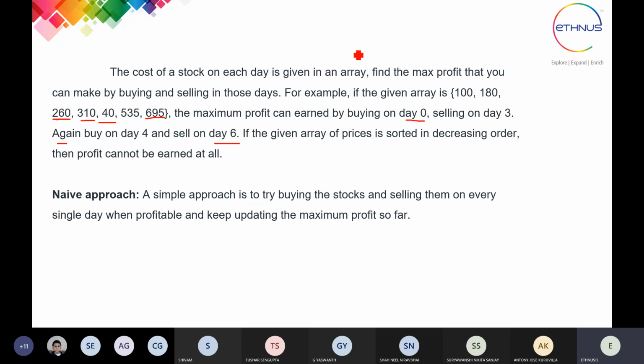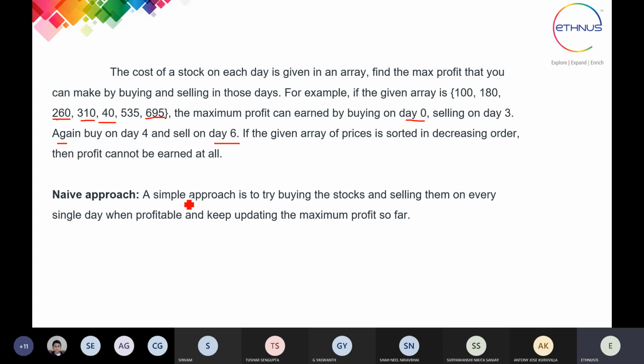Otherwise, it should not be in decreasing order. If it is in decreasing order, the buying value is more than the selling value, so there will be no profit. This is the constraint we have with the program. It is a simple program logic we have to build.